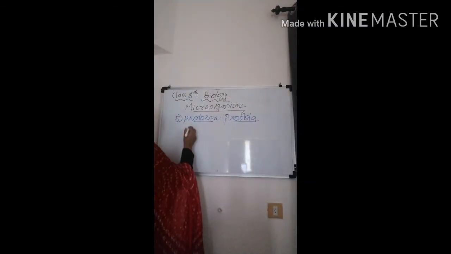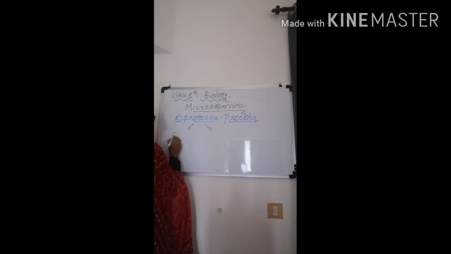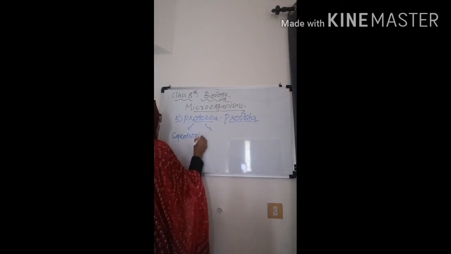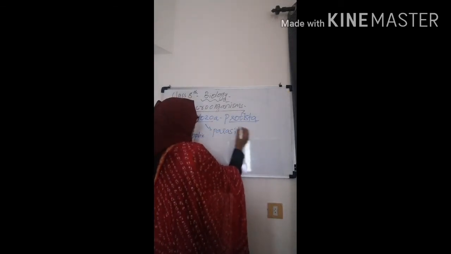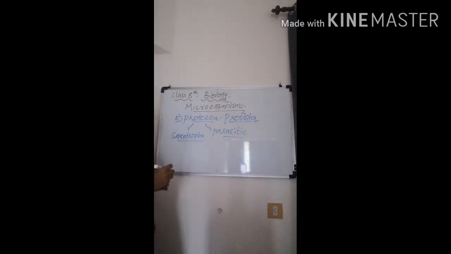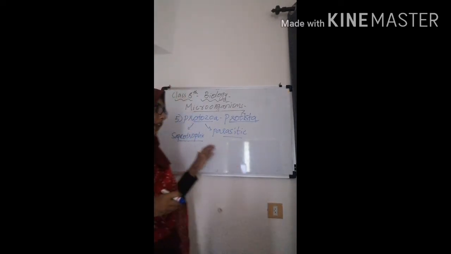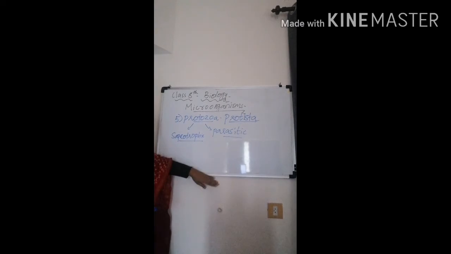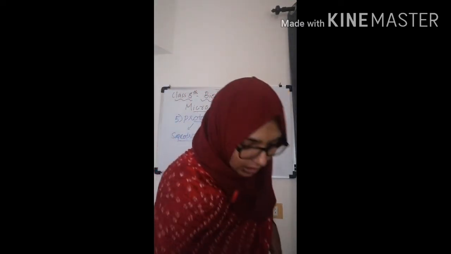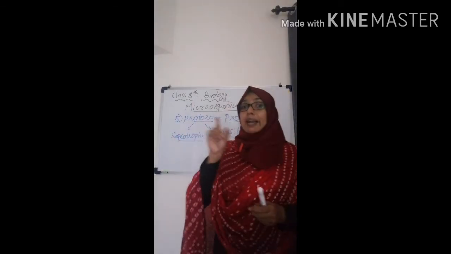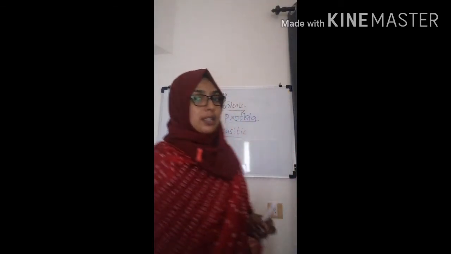Their feeding habit is that some will be saprotrophic and some are parasitic in nature. So they either lead a saprotrophic mode of nutrition or go for the parasitic mode of nutrition. But one exception is there.